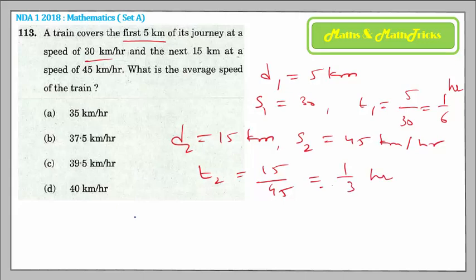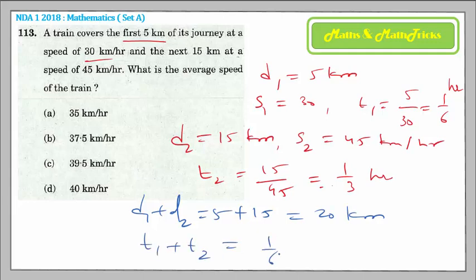So now we can see that the total distance we have in hand is 5 plus 15 kilometers, so total 20 kilometers, and the total time is T1 plus T2, 1 by 6 plus 1 by 3, which is 1 by 6 plus 2 by 6, that is 3 by 6, that is 1 by 2 hour. And what is the average speed formula of the train?